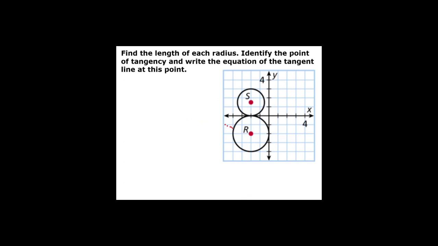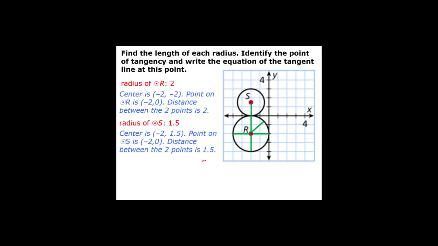In order to find the radius of circle R, we will take a look at the circle and count. When we count vertically or horizontally, we will notice that we have a length of 2. We can go diagonally, but unfortunately, we would have to do a lot more work. To find the length of the radius of circle S, we would do the same exact thing and we would get 1.5.